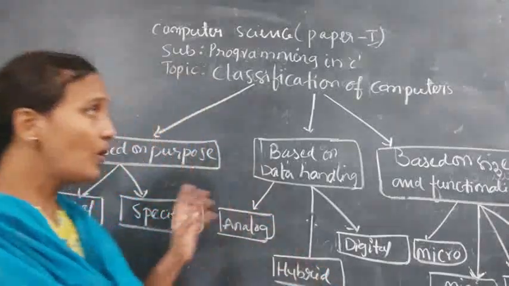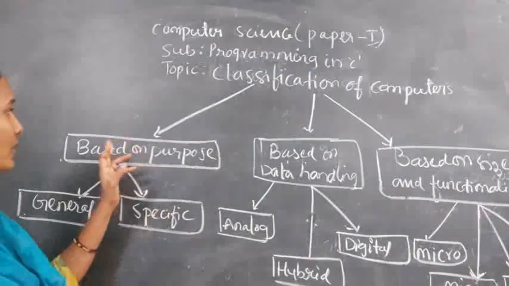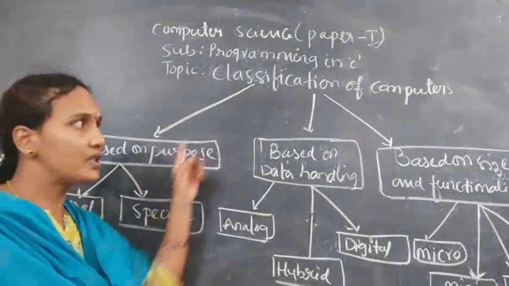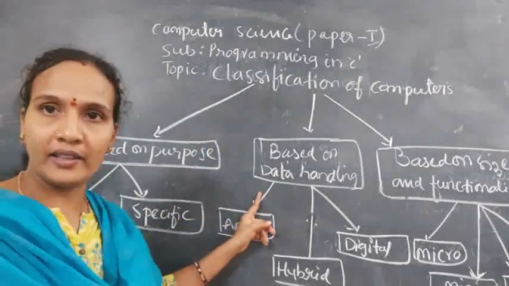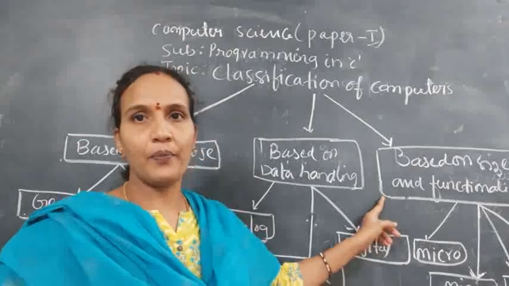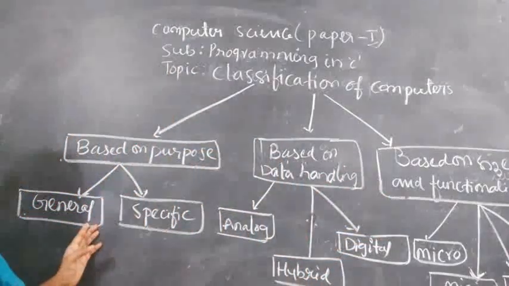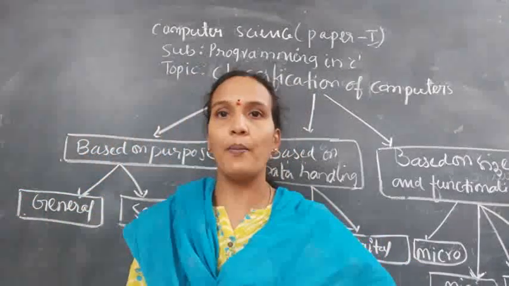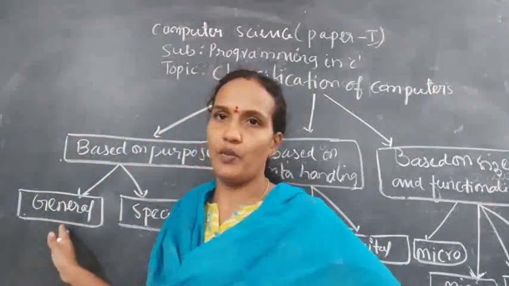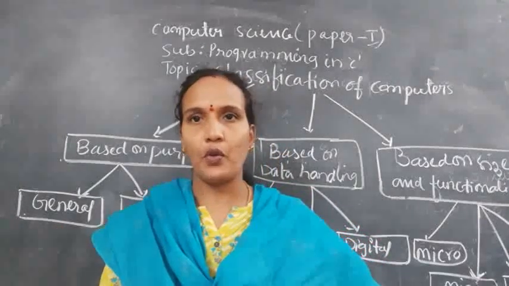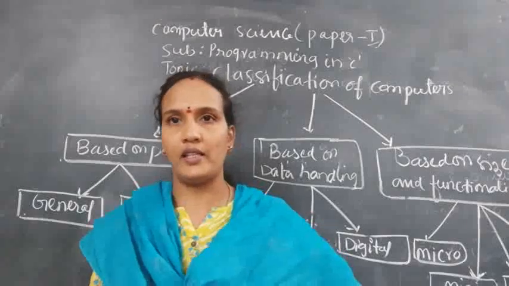So how many types of computers do we have? Meaning, how do you categorize computers? Based on the purpose, based on how they handle the data, and based on the size and functionality of the computer. Based on the purpose, there are general purpose and specific purpose. For example, a computer at home comes under general purpose, meaning it is not designed for a specific purpose, but generally anyone can use it for any task.